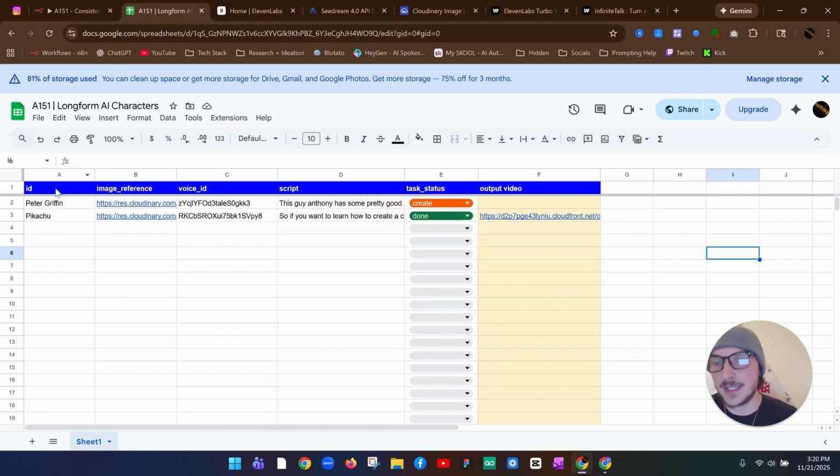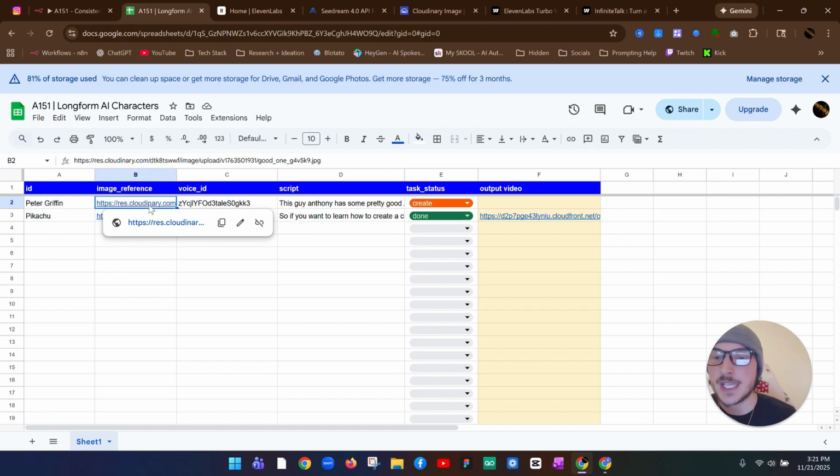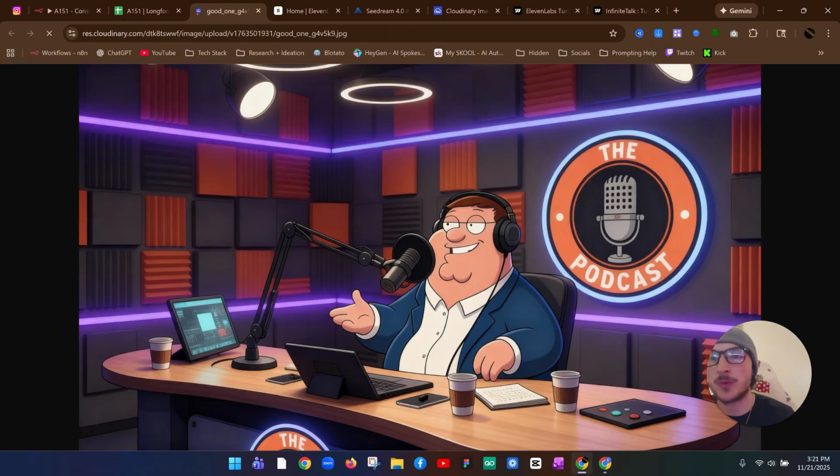So let's start with the ID. This is simply going to be what character we're using. So it's either Peter Griffin, Pikachu, Ash Ketchum, Phil Dunphy, whoever you want to use, that's what you're going to write in this column. So it's basically a way to track what character we're doing. And for this image reference section, it's just going to be the reference image for how we want the clip to look when it's actually made.